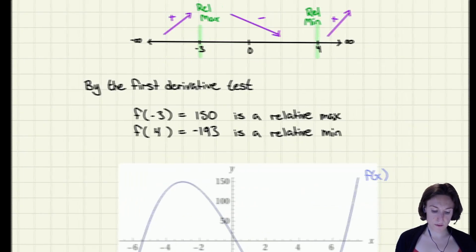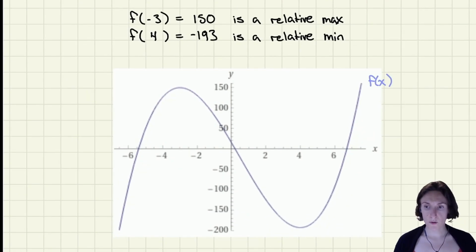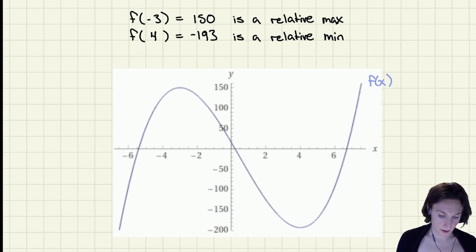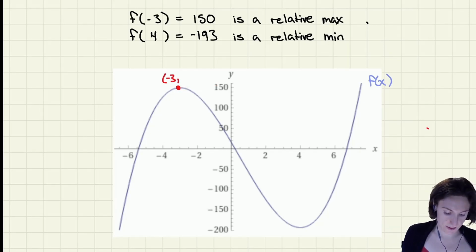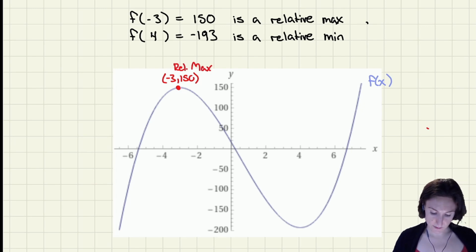And if that's a little confusing, this is what our graph looks like. To find out what that relative max and min are, I would have to put in -3 in order to get that corresponding y point. So my relative max is here. My relative min is at the bottom of the valley. That is at 4, -193. This is my relative min.